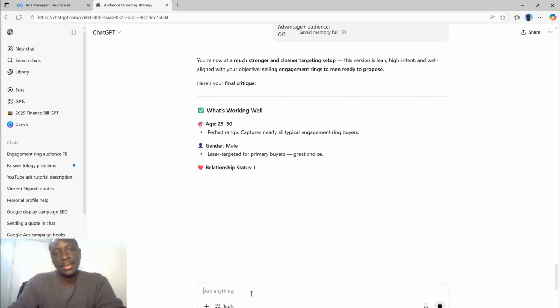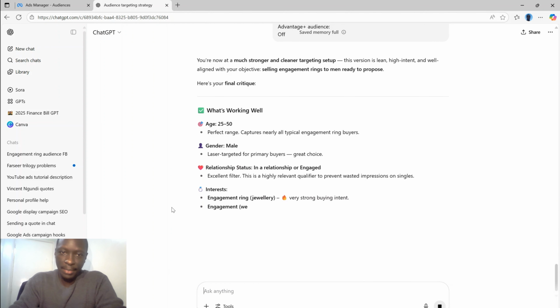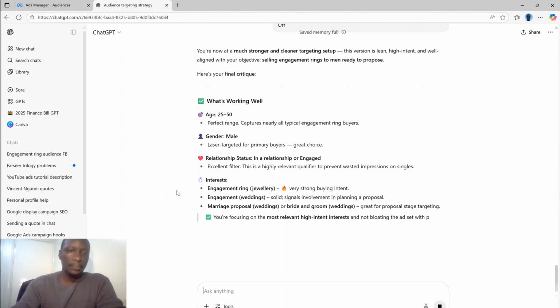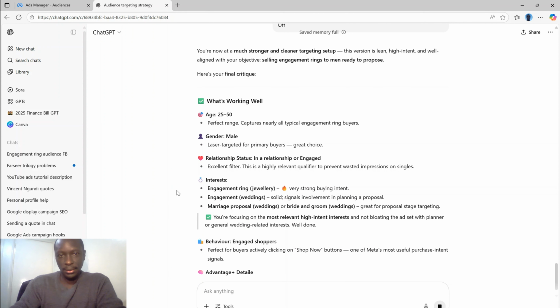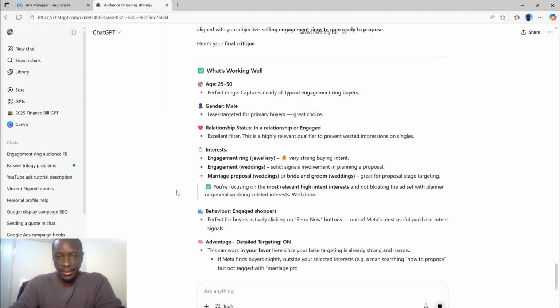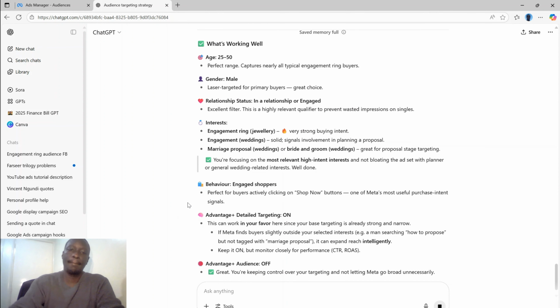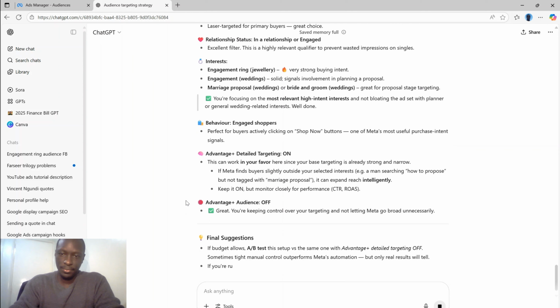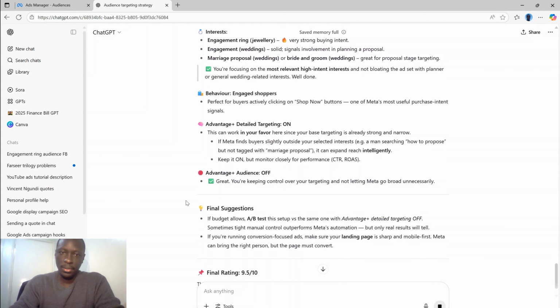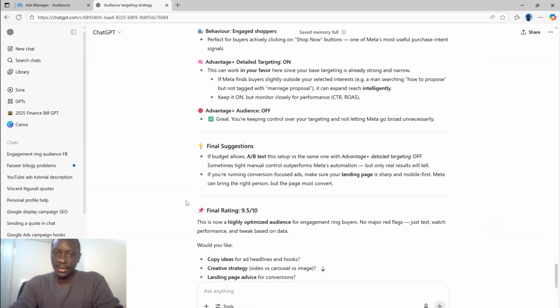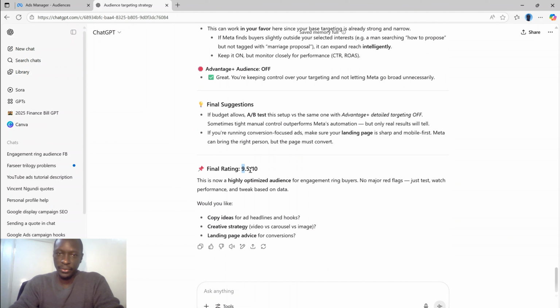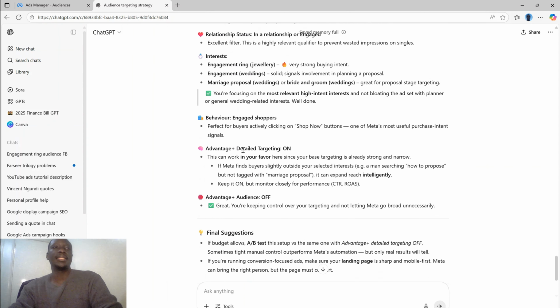So what I want to do is keep asking ChatGPT until it comes up with a very tight answer where it says there are no problems, according to its perception. And then I work on this on Facebook. After some time on Facebook, I'll come and review all this. You see, now it gives me a rating of 9 out of 10. So maybe just play out the creatives. So far, this is good. And that's it. So I'm going to run this ad on Facebook for a while.